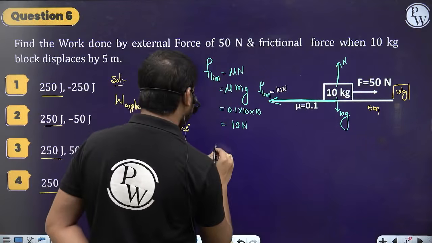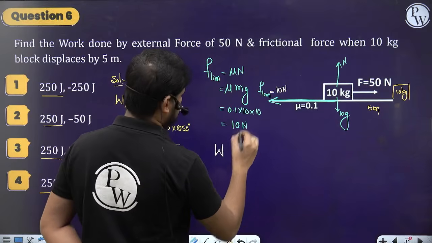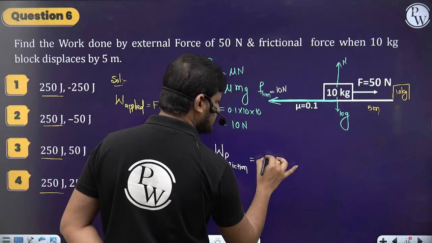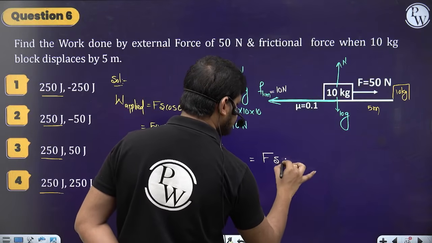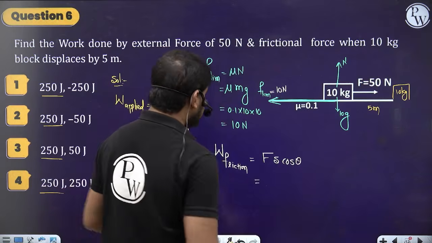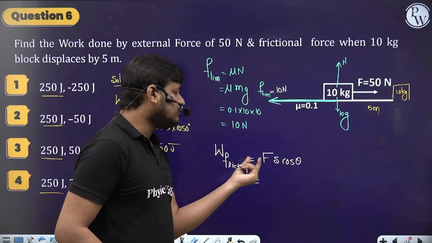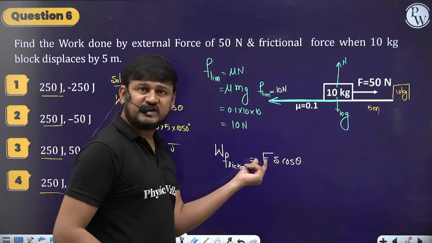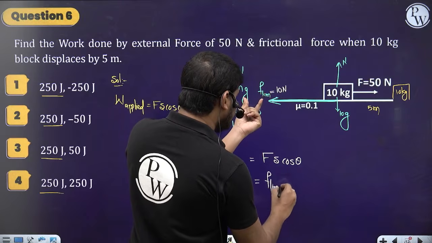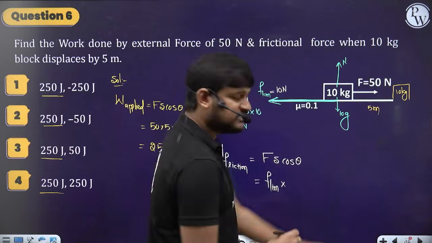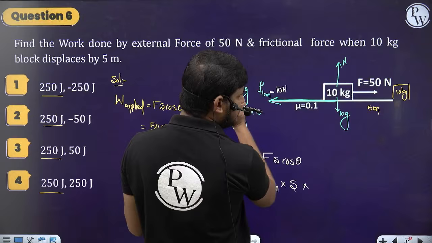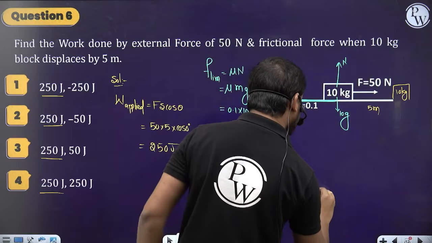Now we need the work done by the friction. So simply write this way: the work done is F s cos theta. Always follow this formula. Here, the work done by which force are we finding? Due to the friction, right? So what is the frictional force? It's the limiting friction here, into the displacement. How much is the body displacing? The limiting friction is this side and the displacement is to the right side. So the angle between them is